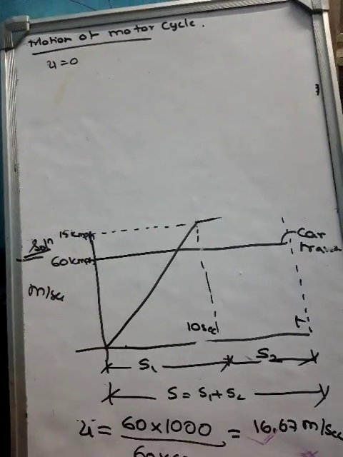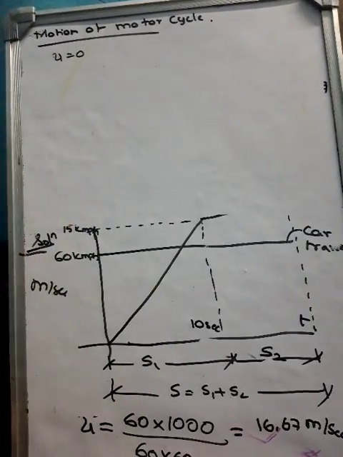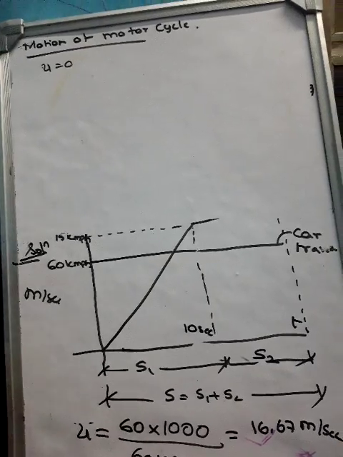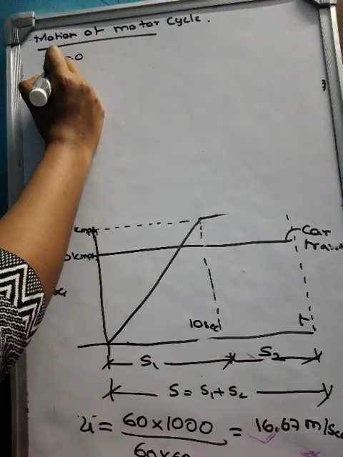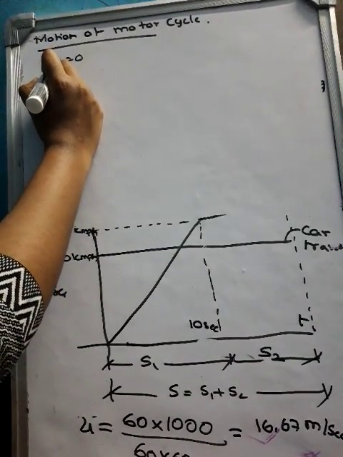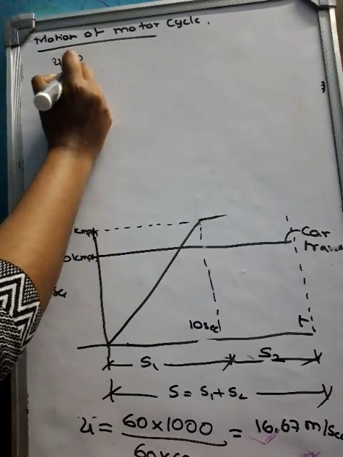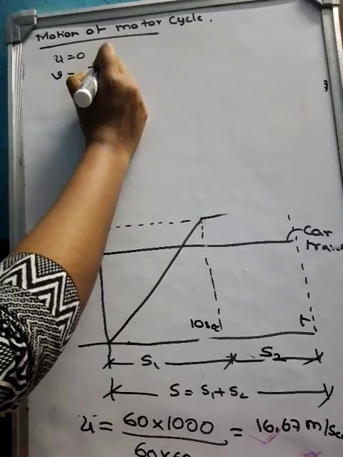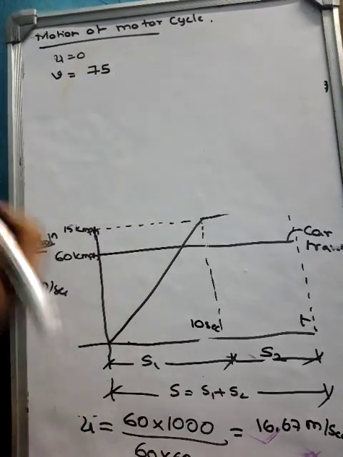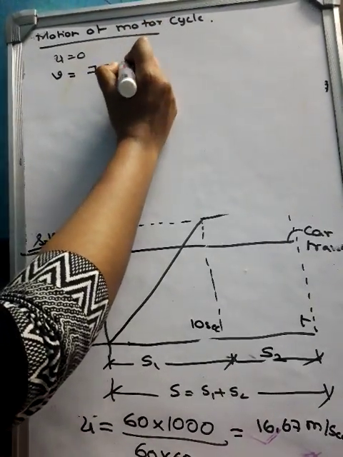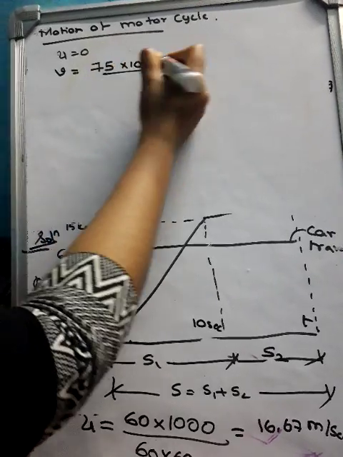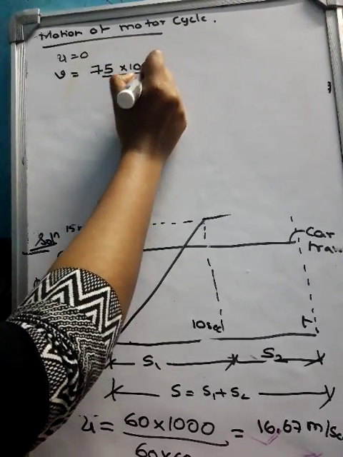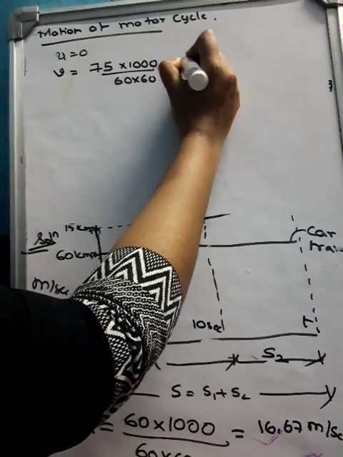Now the maximum velocity after 10 seconds is V, the final velocity. They have given the final velocity as 75 kilometer per hour, so I'll convert this one into meter per second.